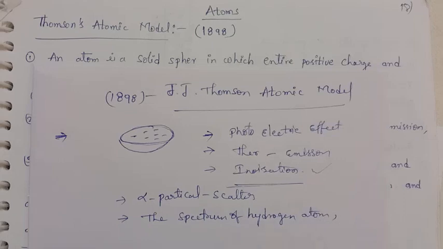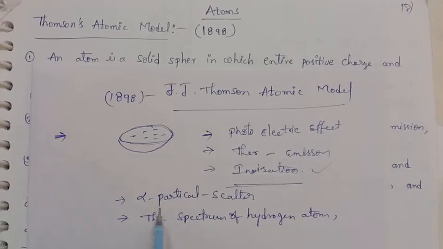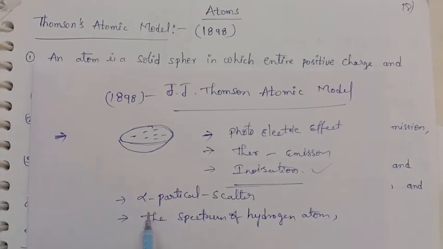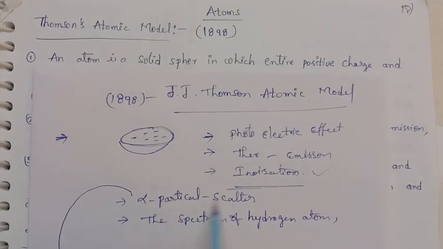The spectra of other atoms are also not explained according to J.J. Thomson. So, what are the drawbacks in the J.J. Thomson model? Based on that, the Rutherford model will be explained by alpha particle scattering.